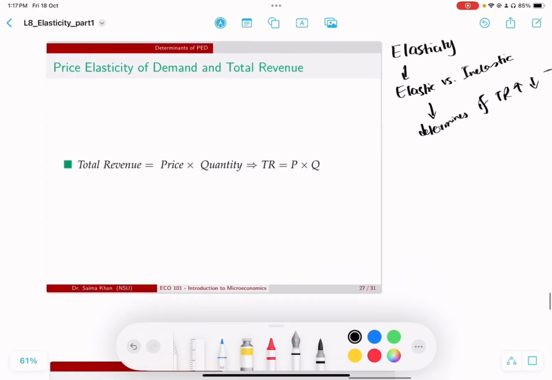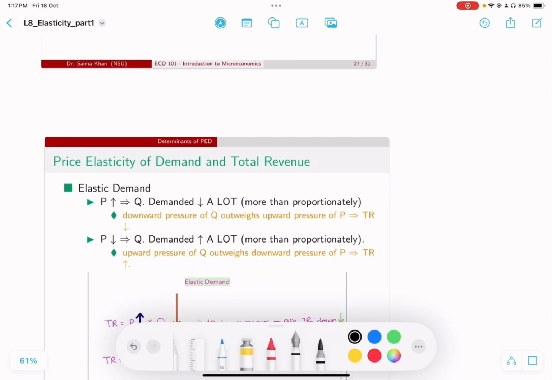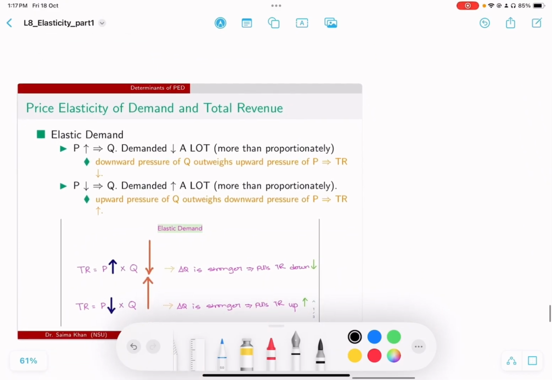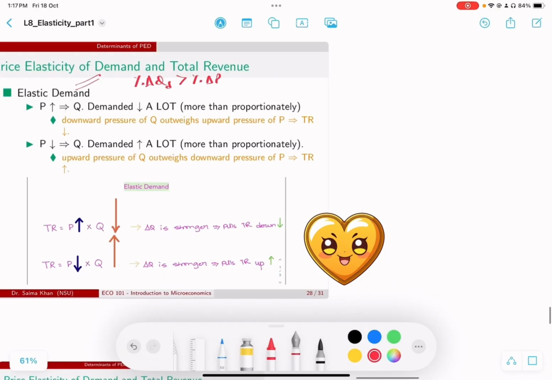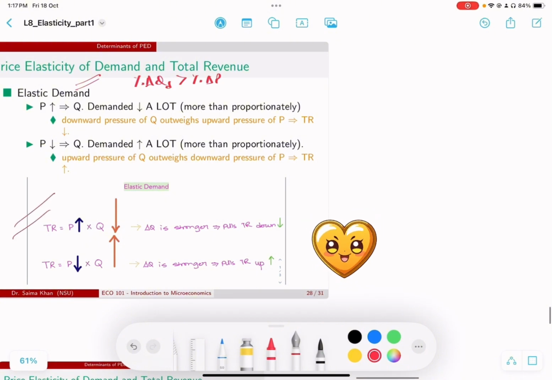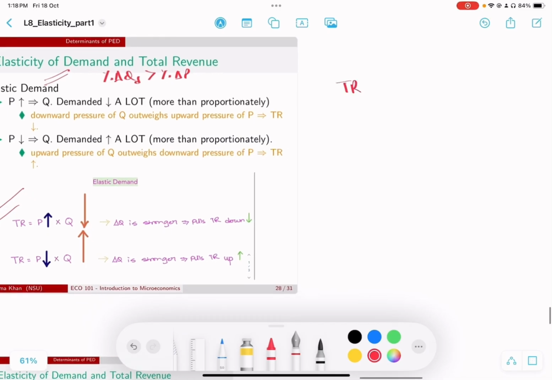Okay, so now a quick recap. Total revenue by definition is price times quantity. So we write total revenue as P times Q. So now let's understand how demand elasticity affects what's going to happen to total revenue. So I love the arrow diagram. So I'm going to ask you to give me your answers using this arrow diagram. All right. So as we said, total revenue is P times Q.